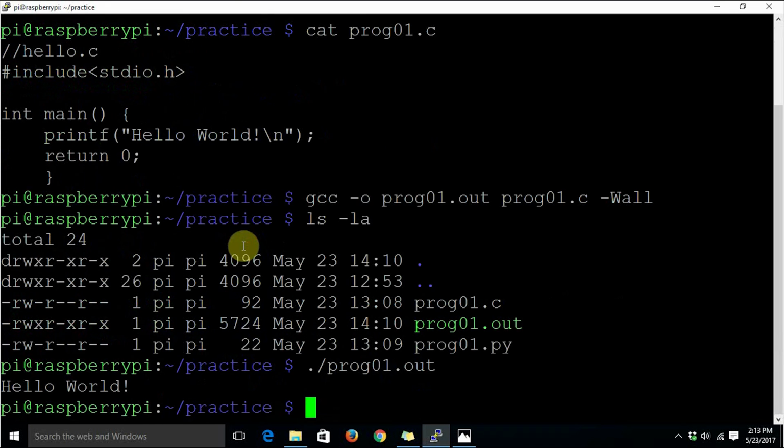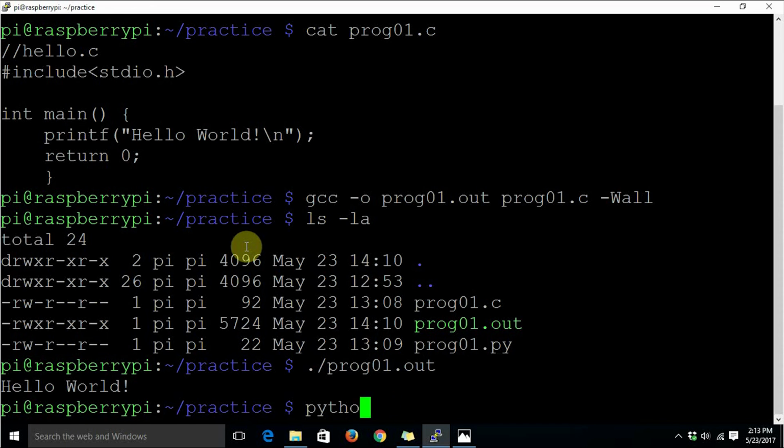Once we compiled the C code, it produced a prog1.out file. Let's see what sort of file is created when we run prog01.py. It is not supposed to create any file on the disk. It should directly produce the output on the screen.